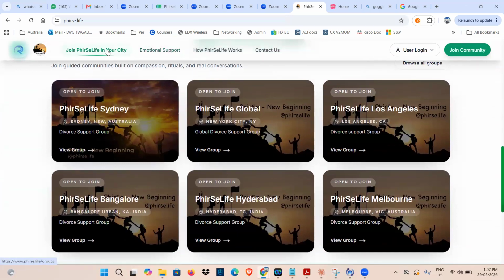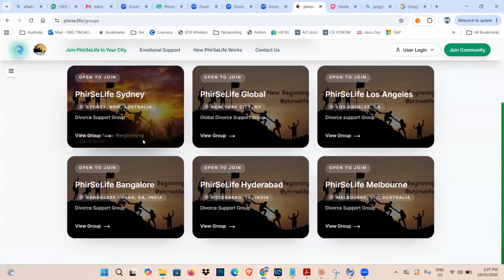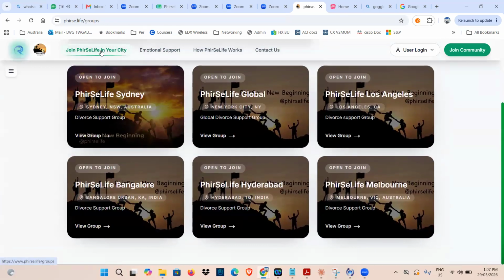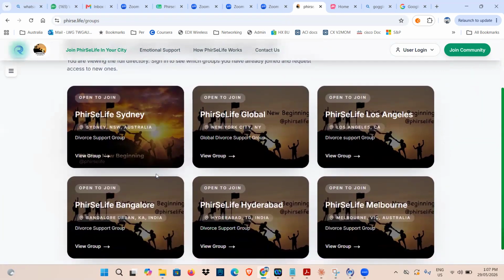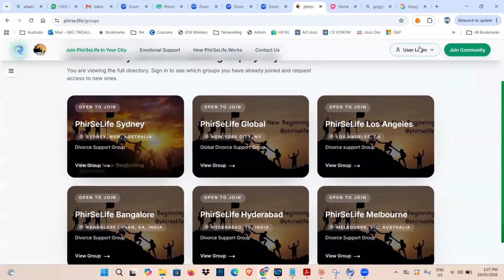Join the community. Actually, it says browse all groups, maybe. Is there a next page, right? No. If you click, okay, that's probably something we need to note. So if you click on this, the idea is you join in your city, then it should pop up all the groups available to them, and they can join any group. Sonal, if you can help me just write this down. We can't see Beria right now here, but if I log in, I should be able to.